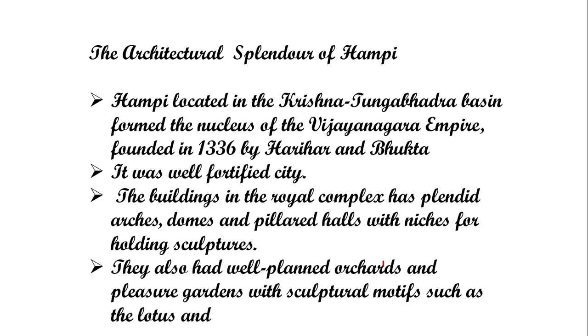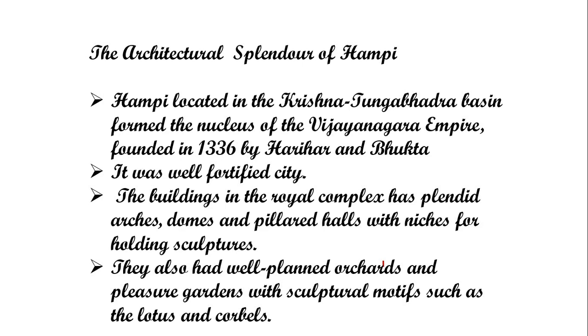Two brothers who were rulers, and it had well fortified cities to protect the cities from the attacks of the enemies. And the city has splendid arches, domes, pillared halls, and niches for holding sculpture. Already I told you about niches. What are niches? A stand made up of bricks or cement, to hold or keep some objects.